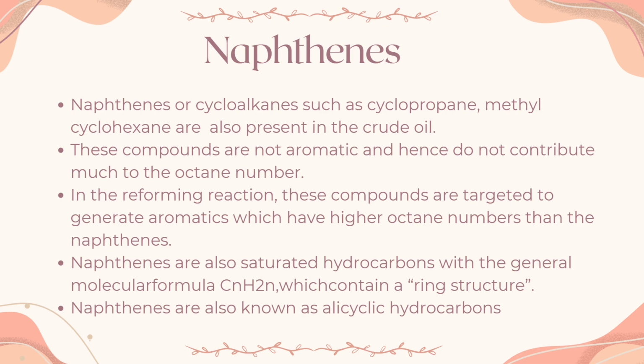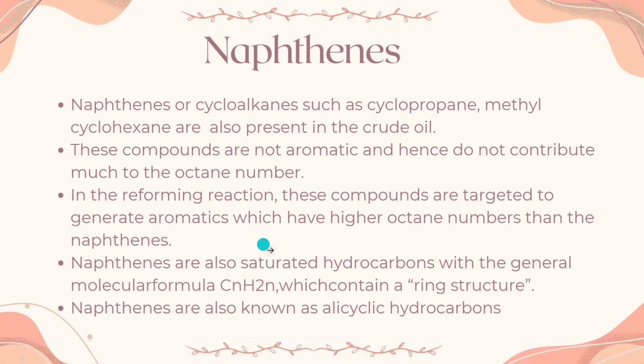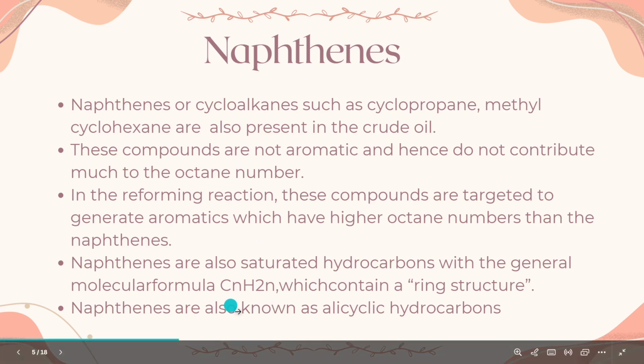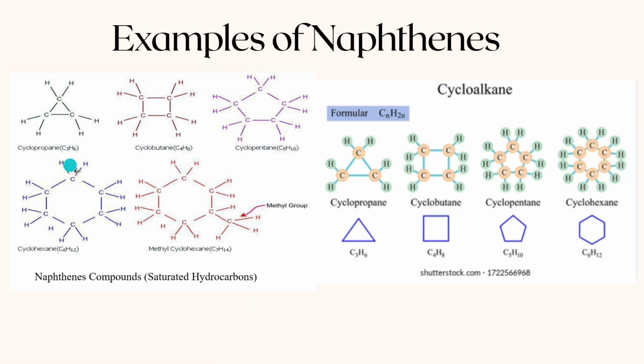And we have other names for naphthenes: alicyclic hydrocarbons and cycloalkanes. The molecular formula is CnH2n. These are examples of naphthenes. They are cycloalkanes: cyclopropane, cyclobutane, cyclopentane, cyclohexane, and methyl cyclohexane. You can see it by yourself.